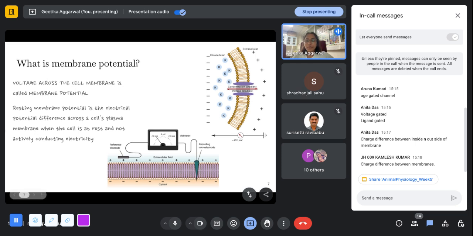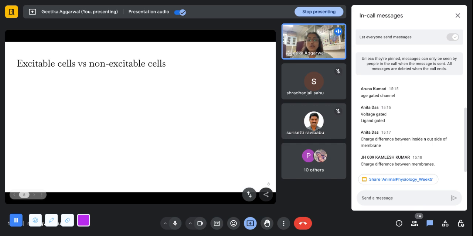So after knowing what is membrane potential, moving on to excitable cells and non-excitable cells, as we keep discussing this. Can you guys tell me what is the difference between an excitable cell and a non-excitable cell? You can understand from the terms themselves. So what are excitable cells and what are non-excitable cells?